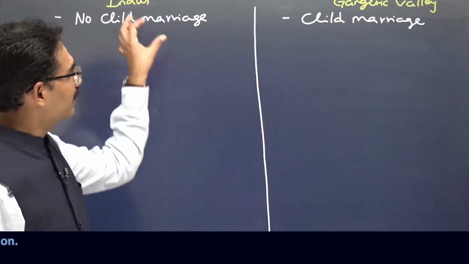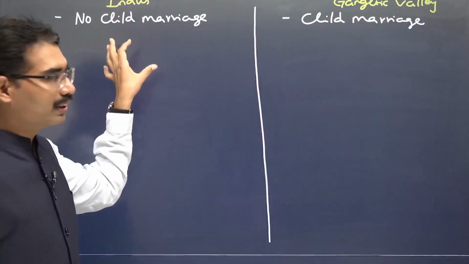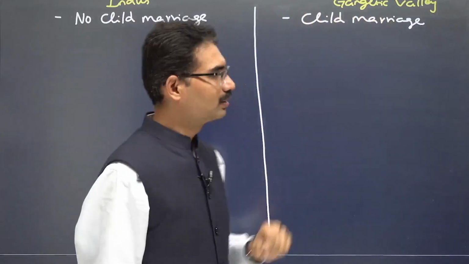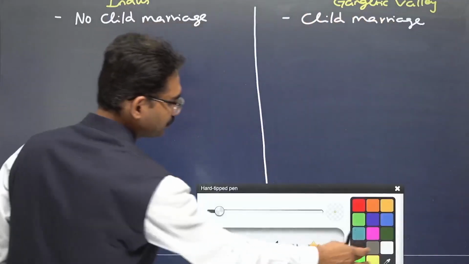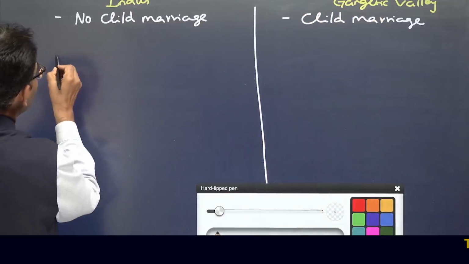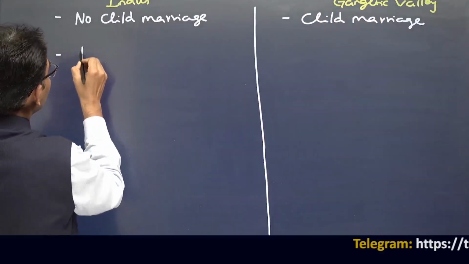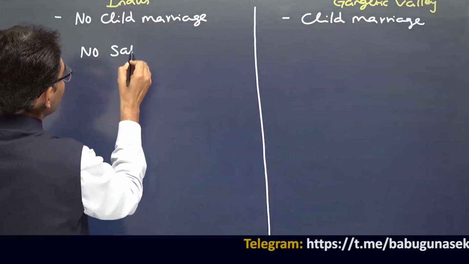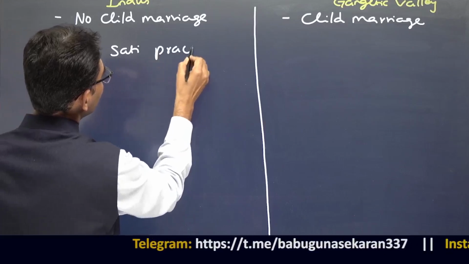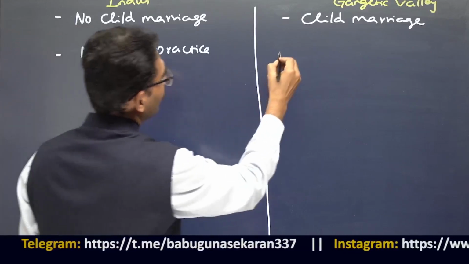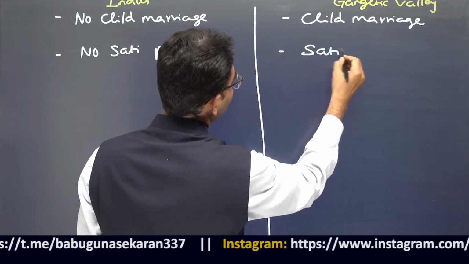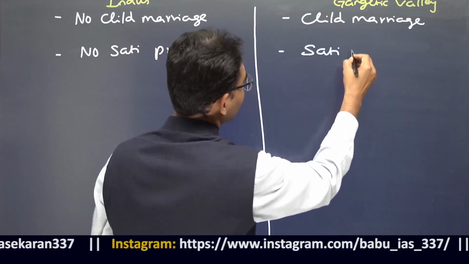Women's status in the Indus zone, early Vedic, Rig Vedic, and here later Vedic: child marriage. Next one. Here, no sati practice, and here sati practice started to prevail.